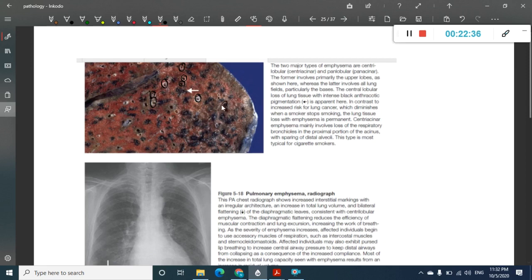And if you see, there are some pigments here. See, black colored pigment. What are these called? These black colored pigments are called anthracotic pigments. This is mainly because of coal, because of deposition of smoke and pollution.